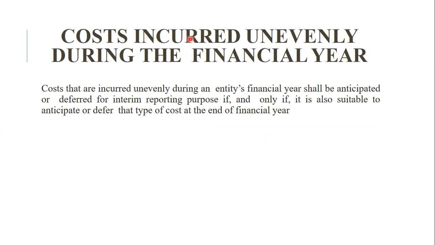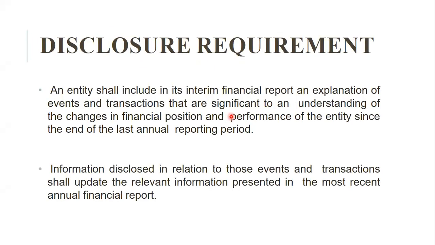Second, cost incurred unevenly during the financial year. The costs that are incurred unevenly during the entity's financial year shall be anticipated or deferred for interim reporting purposes if and only if it is also suitable to anticipate or defer that type of cost at the end of the financial year. Then disclosure required. What kind of disclosure is required in an interim financial report?